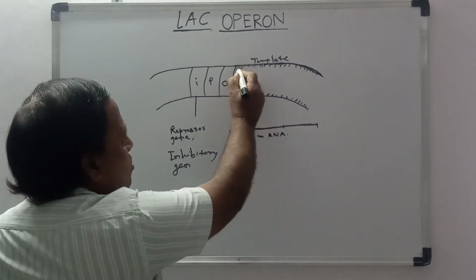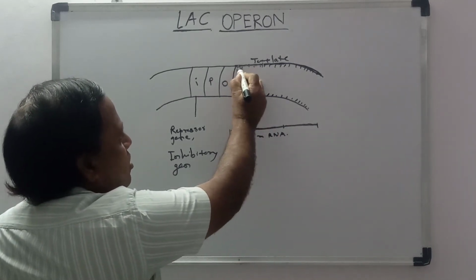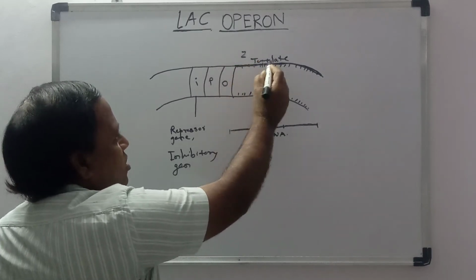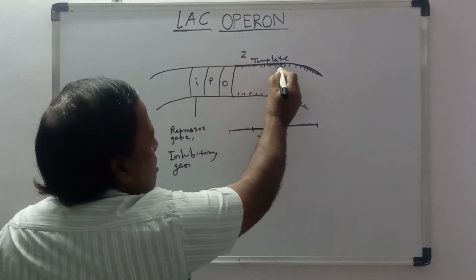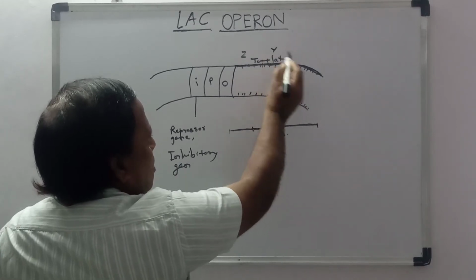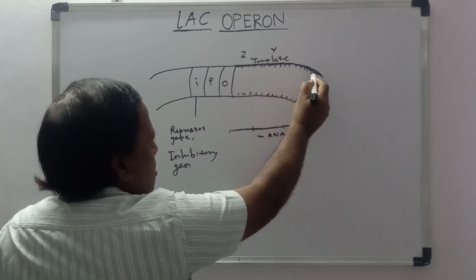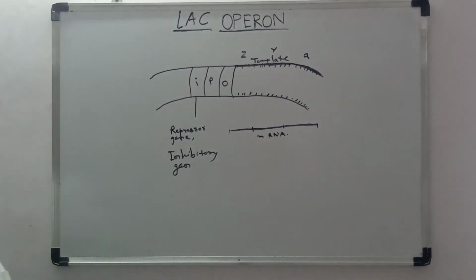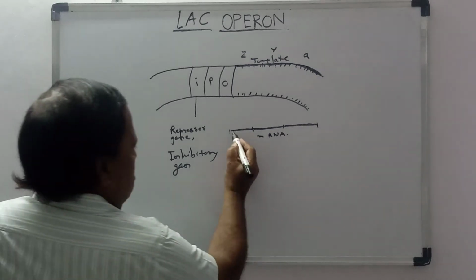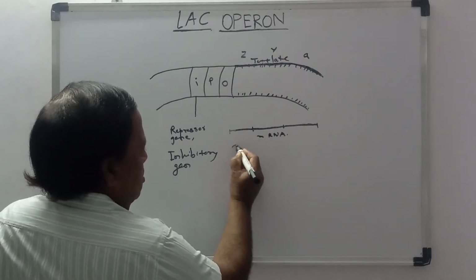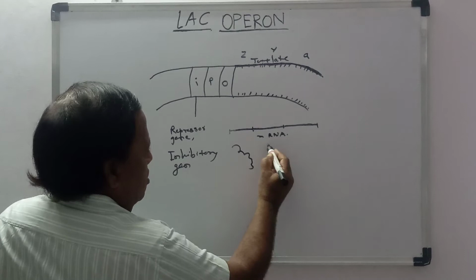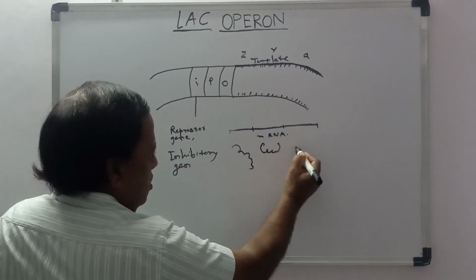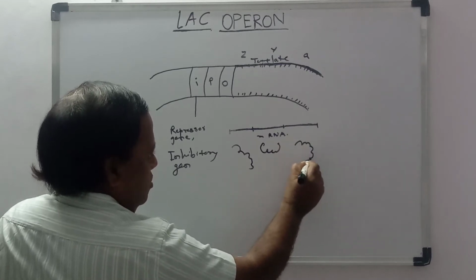So the genes are also of three types. This is Z, this is Y, and this is A region. Okay. So suppose this portion produces one protein, this portion produces another protein, and this portion produces one more protein.